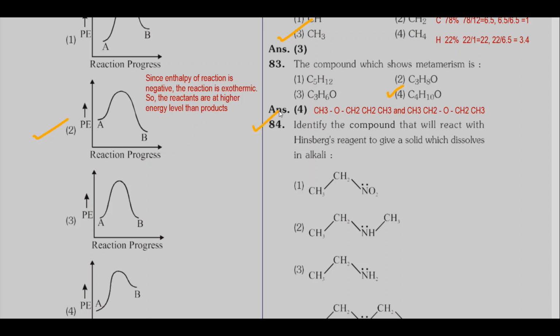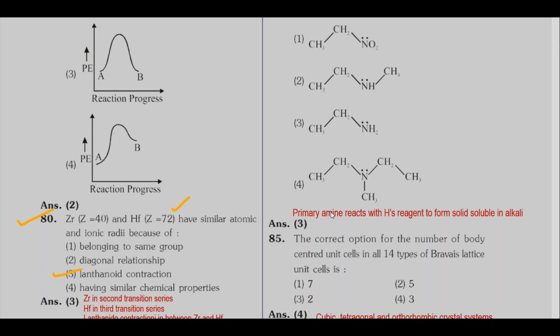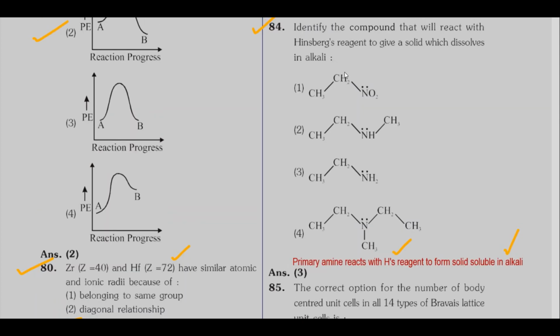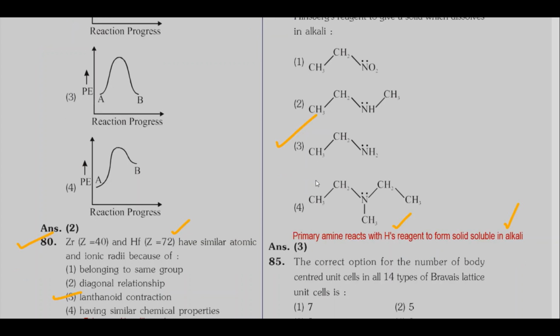Coming to question number 84. Identify the compound that will react with the Hinsberg's reagent to give a solid which dissolves in alkali. We know that primary amine reacts with Hinsberg's reagent to form a solid soluble in alkali. When you go through these four options, the third option is primary amine. So primary amine reacts with the Hinsberg's reagent to give a solid soluble in alkali. So option 3 is correct.